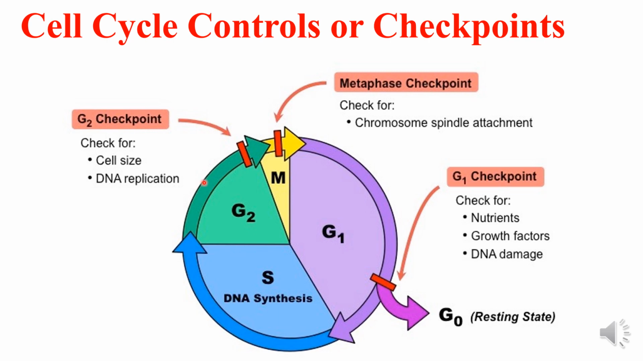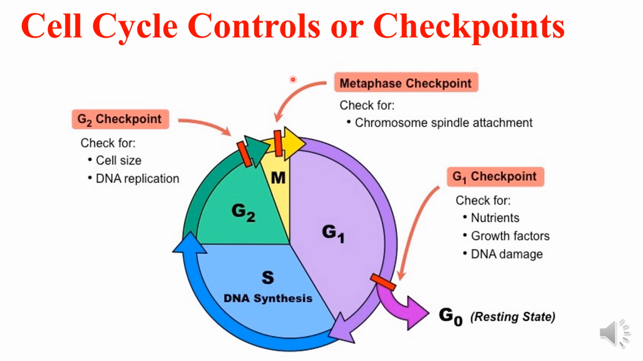Now we look at the G2 checkpoint. The G2 checkpoint ensures that all the chromosomes have been accurately replicated and the replicated chromosome is not damaged before the cell enters mitosis. So the things that the G2 checkpoint looks for are cell size and DNA replication. If the checkpoint mechanism detects any problem with the DNA, the cell cycle is halted and the cell attempts to complete the DNA replication or repair the damaged DNA.